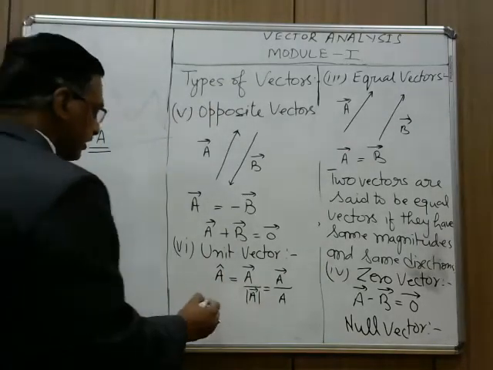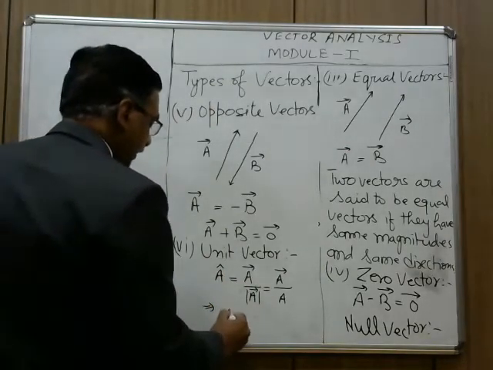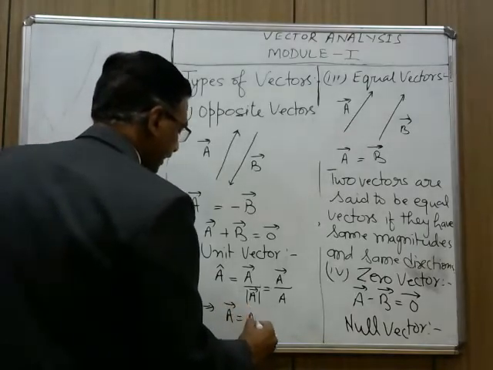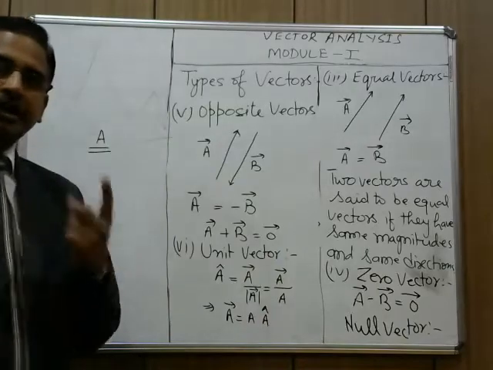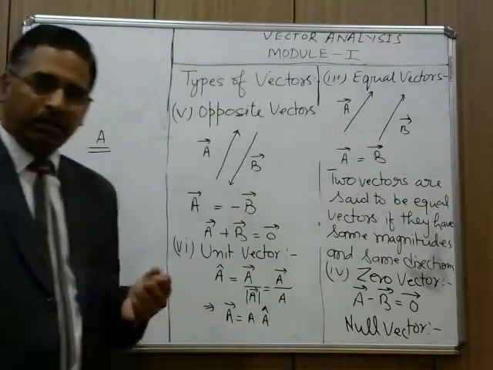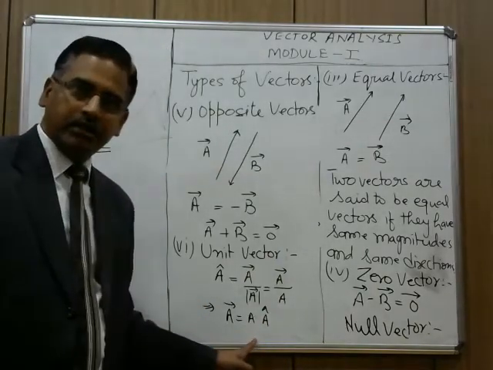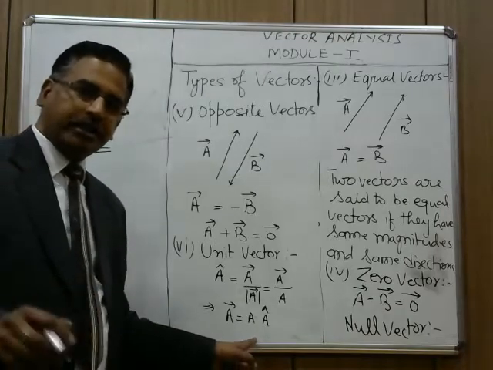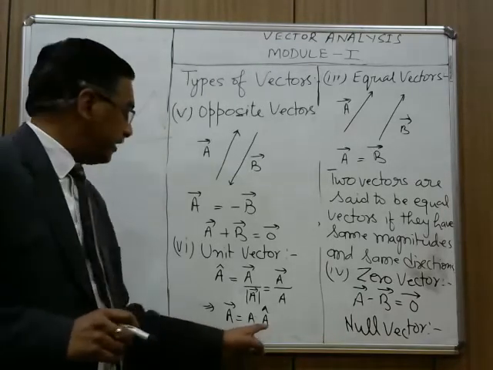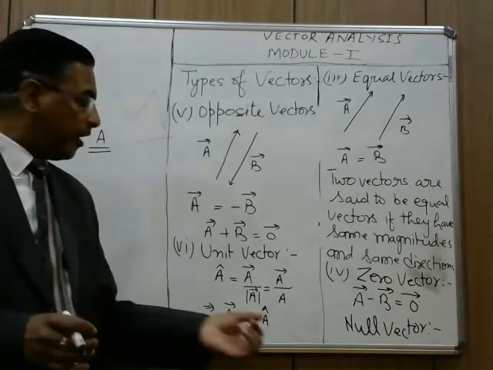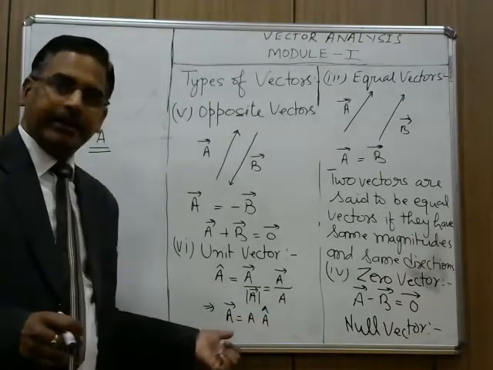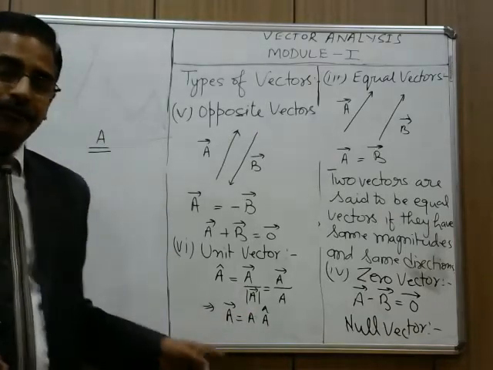Now, a very interesting thing you will get: vector A equals A into A cap. As I told you, a vector has two important components. One, magnitude: A is the component which is representing the magnitude of vector A, and A cap is representing direction. A cap is the direction along vector A, meaning A cap is the direction of vector A.